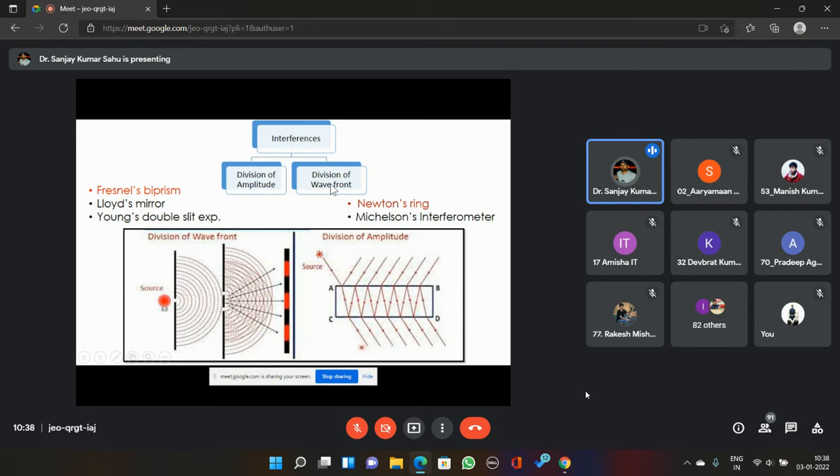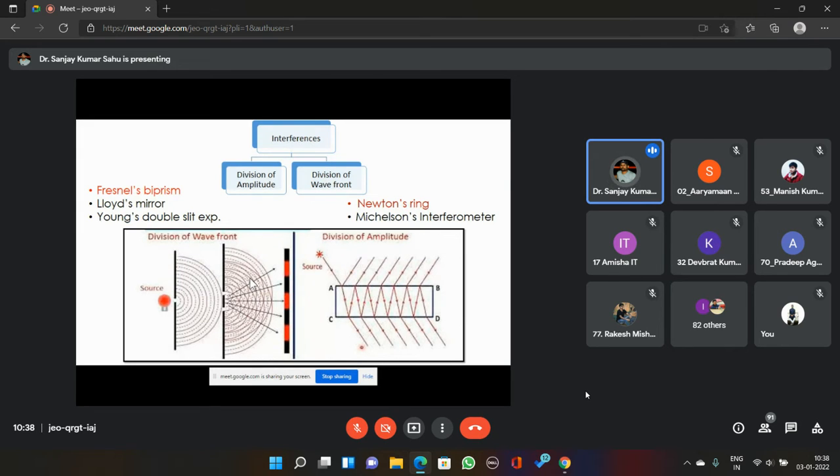The splitting method is called division of wavefront, and the reflection and refraction method is called division of amplitude. These are two methods of obtaining two coherent sources. Okay, the left side figure is showing a method which is called the division of wavefront.